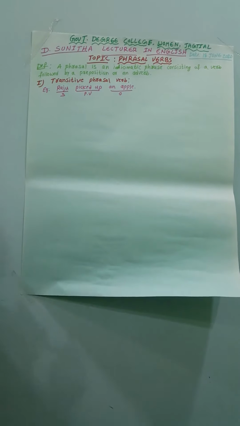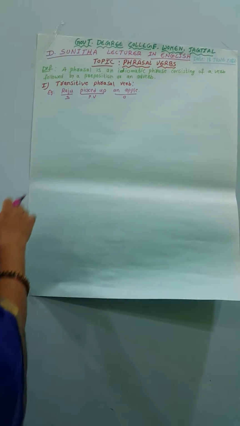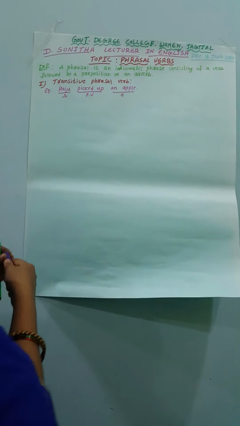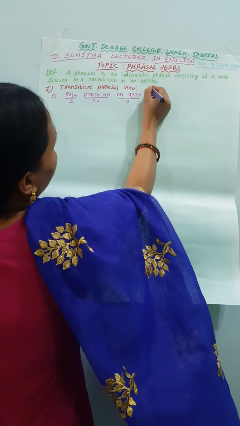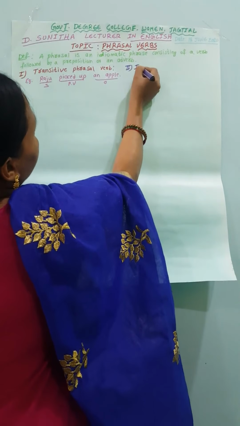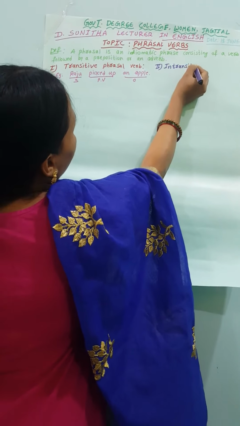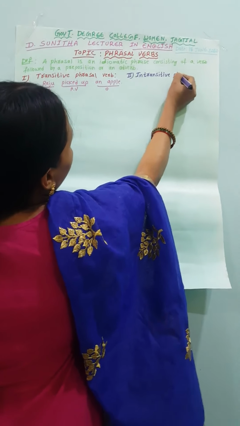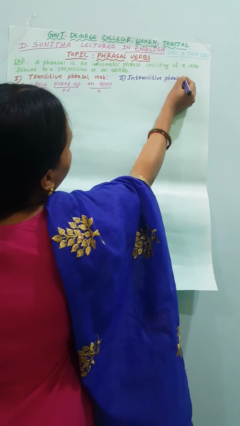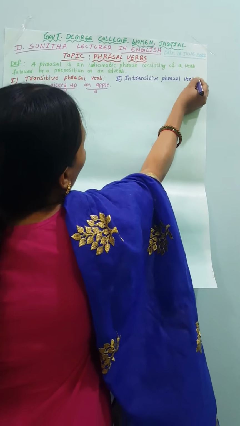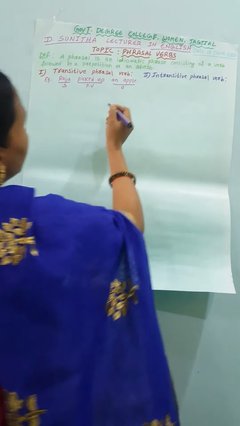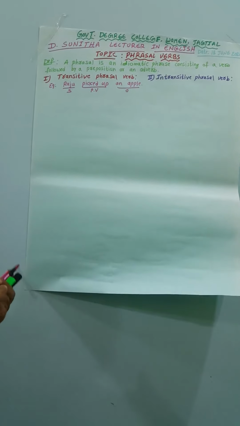So this is the transitive phrasal verb. See here the second one, the intransitive phrasal verb. What is an intransitive phrasal verb?